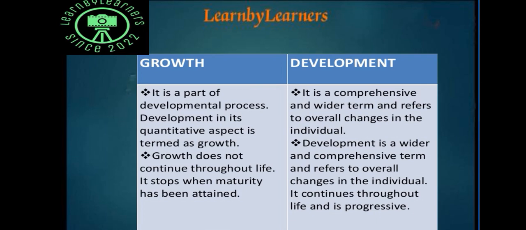Growth stops when we mature, when the growing of our body parts stops at the age of maturity, but development continues and is progressive.